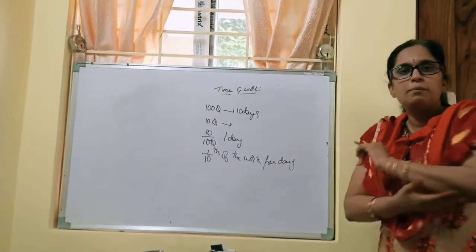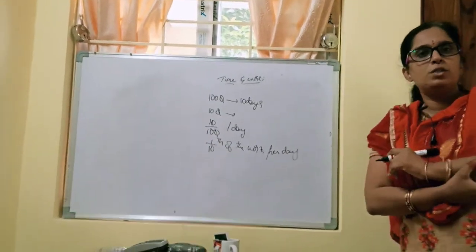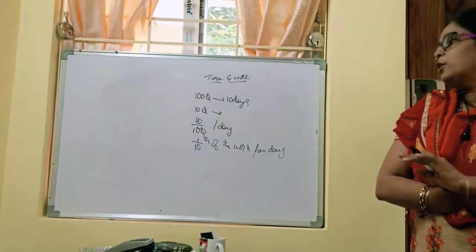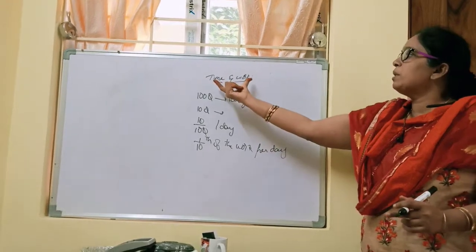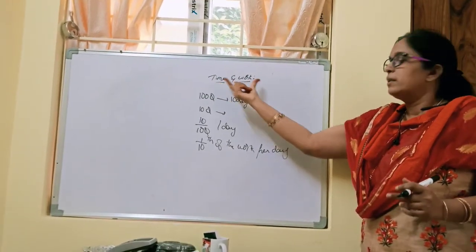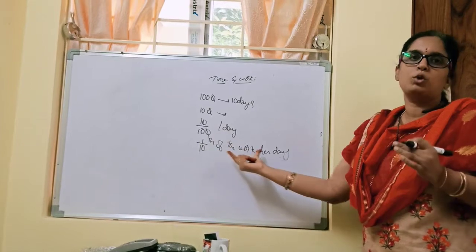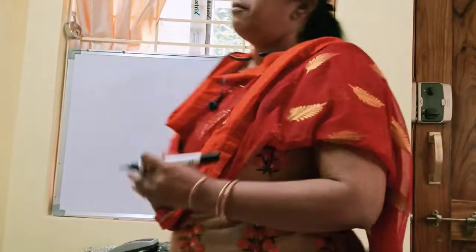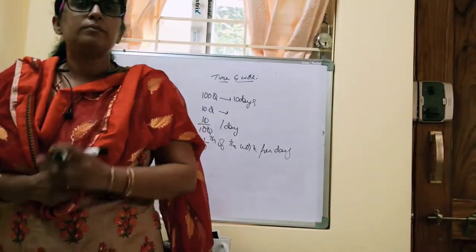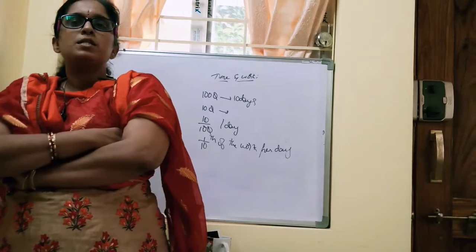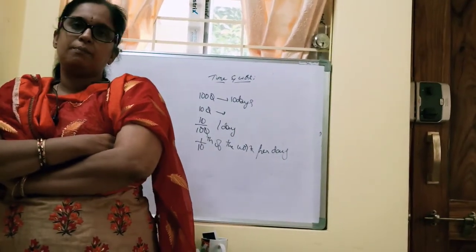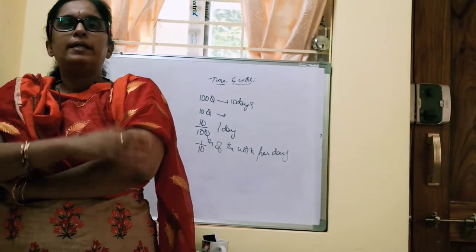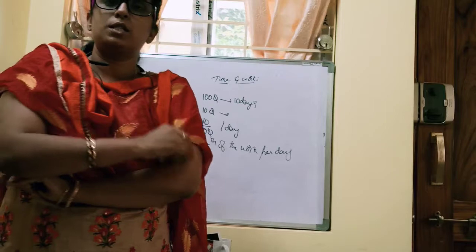But is it really going to happen that if we give you 100 questions to complete in 10 days, each day you are going to do 10 questions per day? No, it is not so, right? So this time and work is based on an assumption that each day we are doing the same amount of the work. Not only that, there is one more assumption. If 8 men are employed to complete a work, then all the 8 men have equal capacity to do the work.